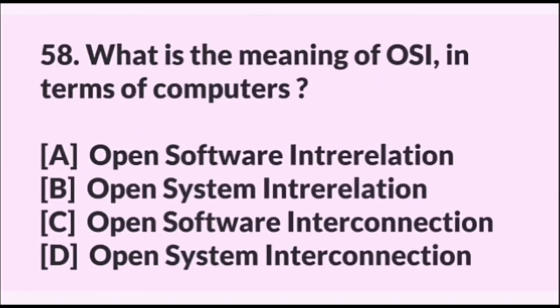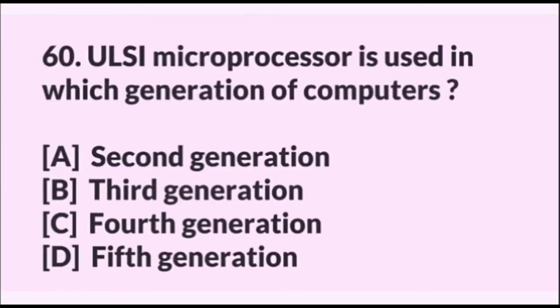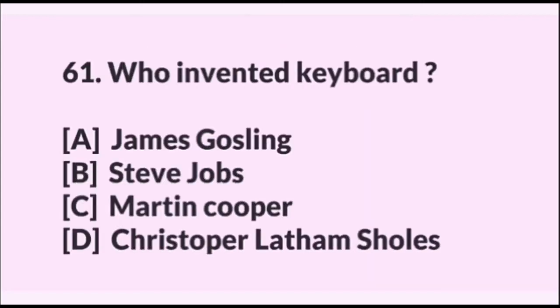What is meaning of OSI in terms of computer? Answer is open system interconnection. 1 nibble is equal to how many bits? Answer is 4 bits. ULSI microprocessor is used in which generation of computer? Answer is 5th generation. Who invented keyboard? Answer is Christopher Latham Sholes.